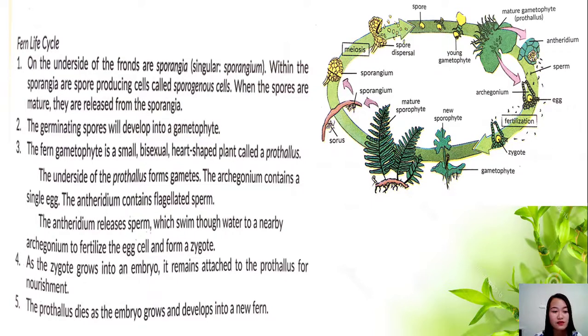So the fern gametophyte is a small bisexual heart-shaped plant called a prothallus. Yan. And then the underside of the prothallus form gametes. Okay, and the number 4, as the zygote grows into an embryo, it remains attached to the prothallus for nourishment. So napakaraming pinagdadaanan bago sila maging isang ganap na fern. The prothallus dies as the embryo grows and develops into a new fern. Ayan. So, pinakita lang naman dito yung kanilang life cycle class.